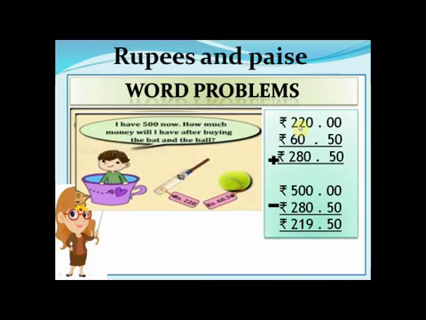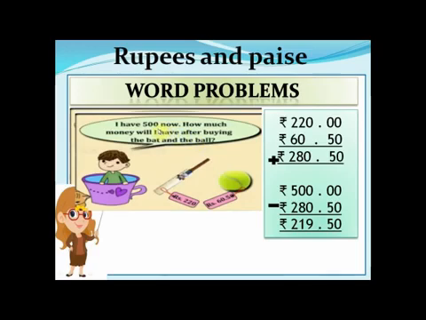The bat was 220 rupees, no paise, so I have written 0. And the ball was 60 rupees and 50 paise. I have added. The total amount is 50 paise, you can see here, and 0 plus 0 is 0, 6 plus 2 is 8, and 2 here. So the money I have spent is 280 rupees and 50 paise.